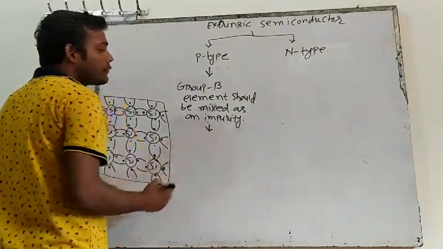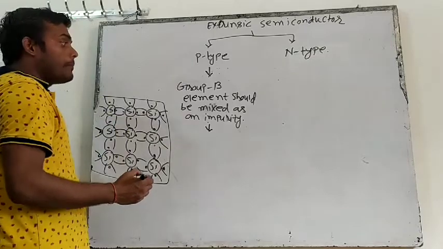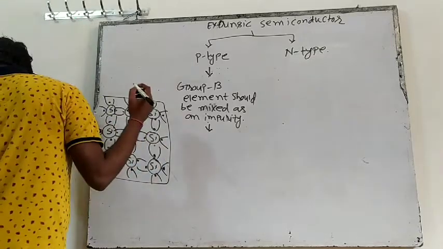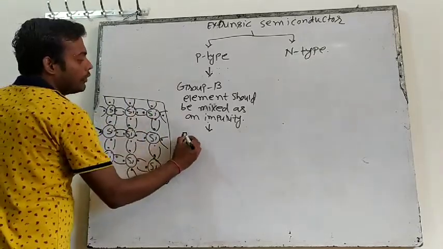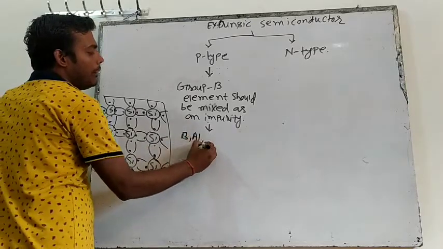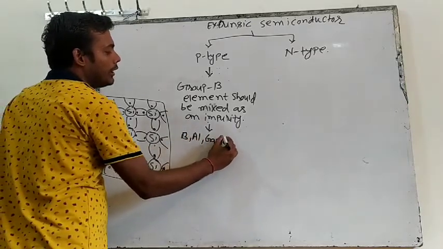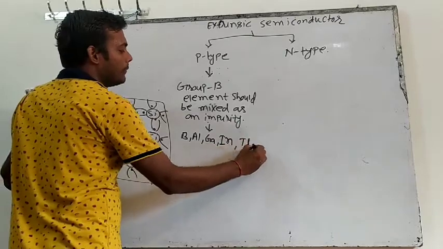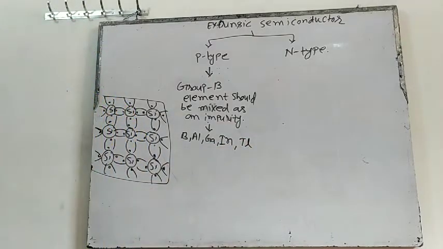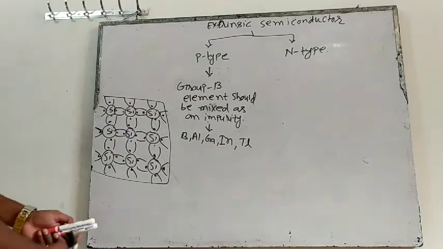Group 13 element means which family? Group 13 is the boron family. So you can mix boron, aluminium, gallium, indium, thallium. These all are group 13 elements.